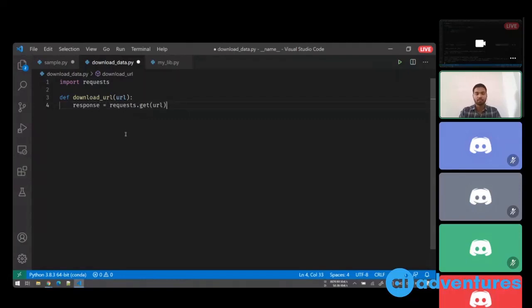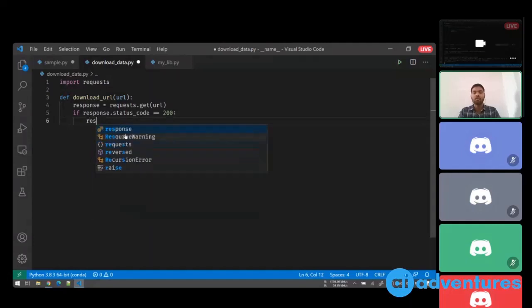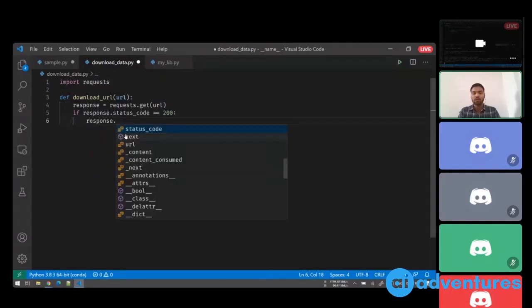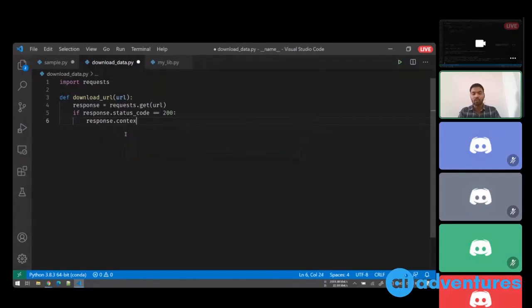I'll check the response: I'll look at the response status, and if it is equal to 200, then it was successful. Then I can use response.text or response.content to get the actual content, and then save it in a file. So this is your code for downloading your data.